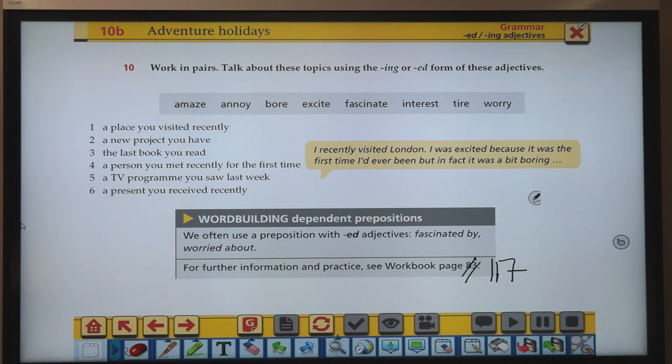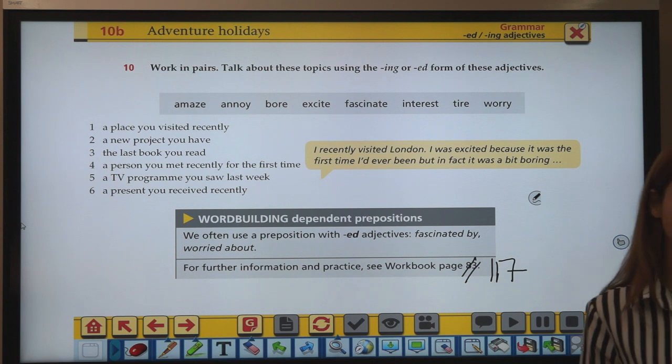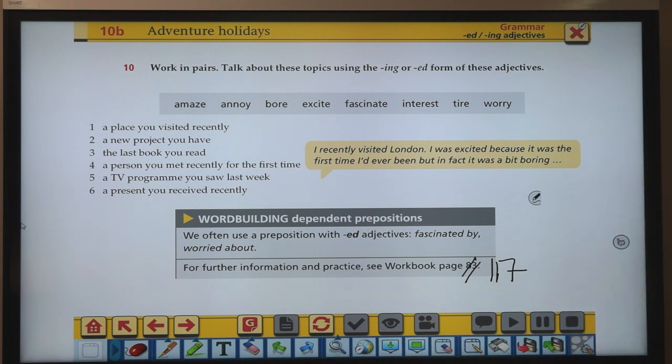Let's have a look at the first one together. Are you interested what preposition comes after it? In, right? Are you interested in. Okay, so now I'll give you some time to finish the rest. Try to guess for the ones you don't know. It's okay if you have them wrong, that's fine, but let's practice first, okay?